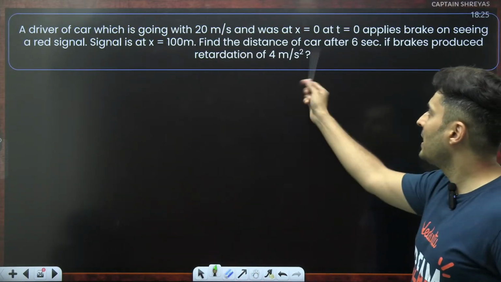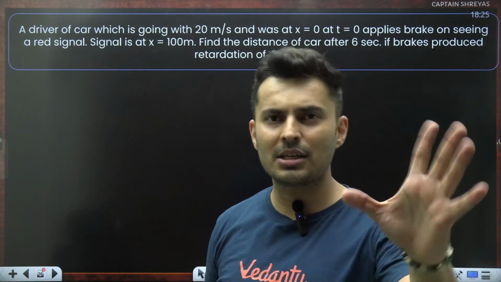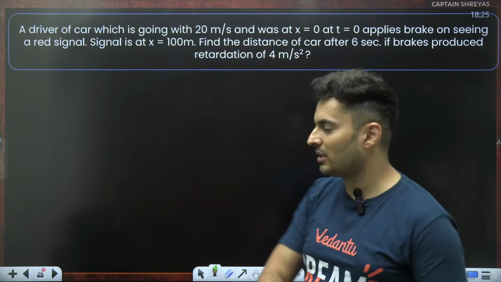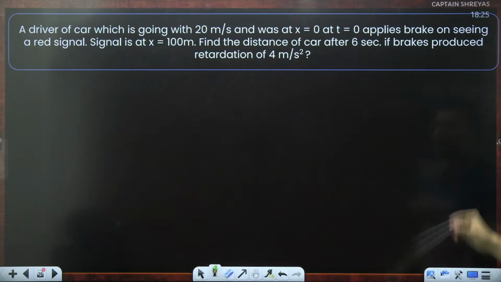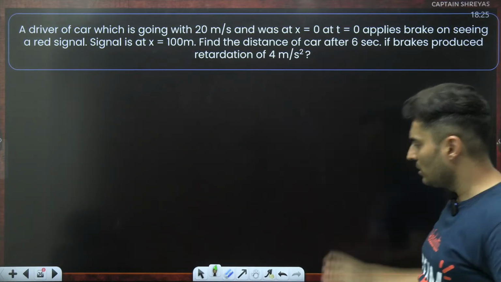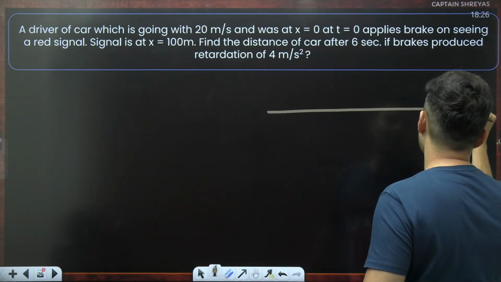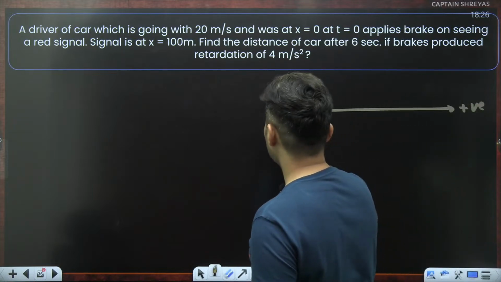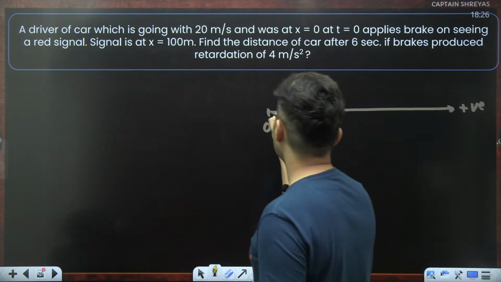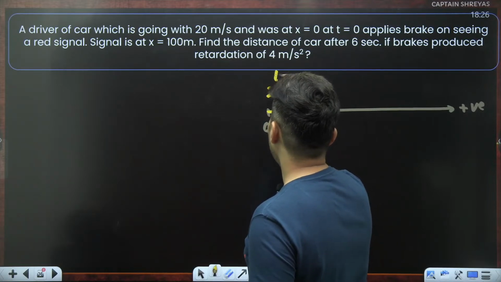I can see that there is some retardation, deceleration, acceleration. Well, one and the same thing, just a way of talking about it. When I say retardation or deceleration, that means the speed is reducing. That's all. So in this particular problem, there is a retardation of 4 meters per second square and it is constant, perfectly okay. Let's just take this direction as positive and this as the origin. The car is going at 20 meters per second when it was at x equals 0, so this is 20 meters per second at t equals 0.